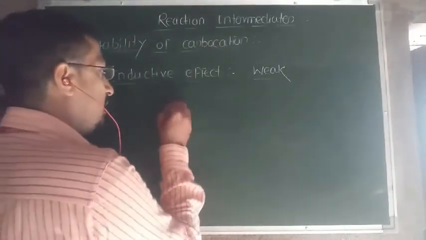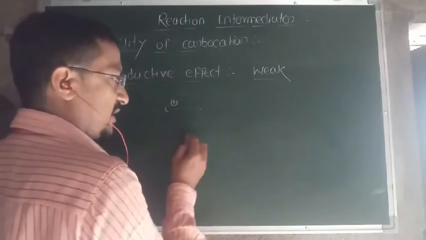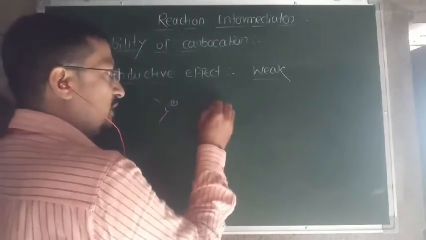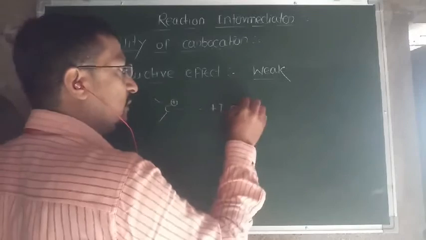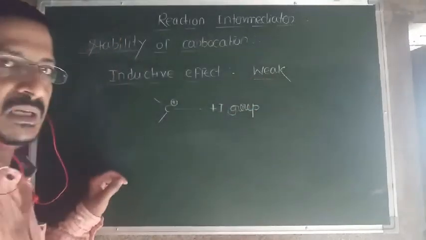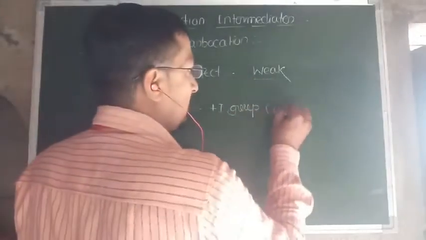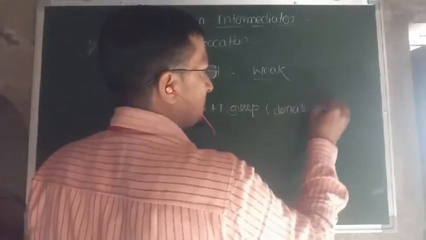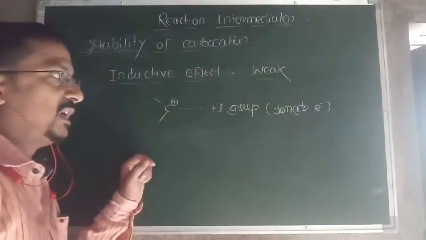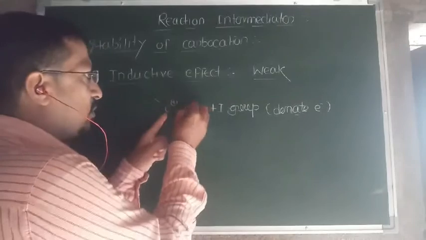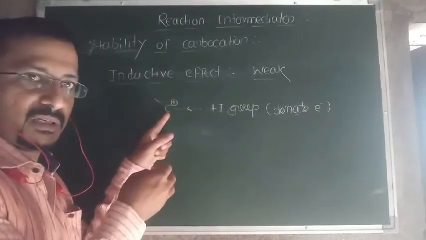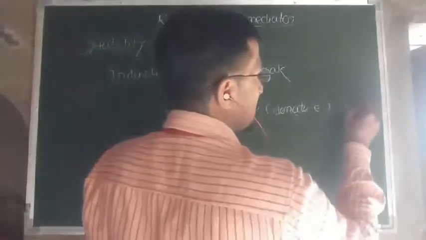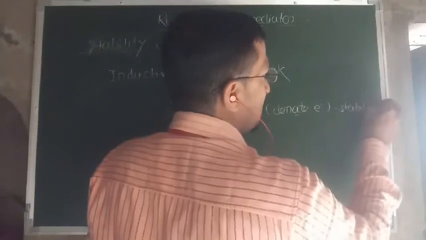Whenever a carbocation is attached to a plus I group, which donates the electron pair, some amount of the positivity of carbon decreases. That's why it stabilizes the carbocation.